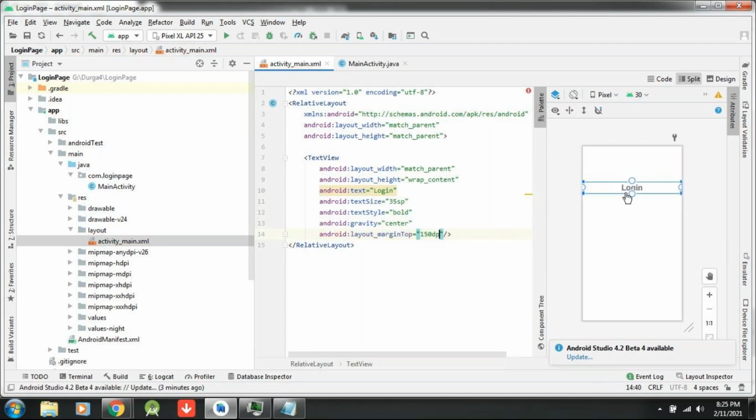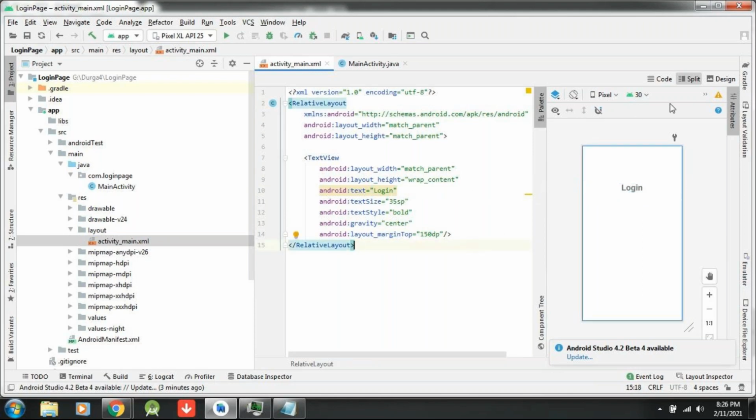Okay. See here login title here top, from here to top how much distance it is? 150 density pixel. See here two things. If you are specifying text size, you have to give SP, scale independent pixel. If you are specifying for space, density pixel, like that. Okay. So okay, text view it is done. Login title is there. Fine.